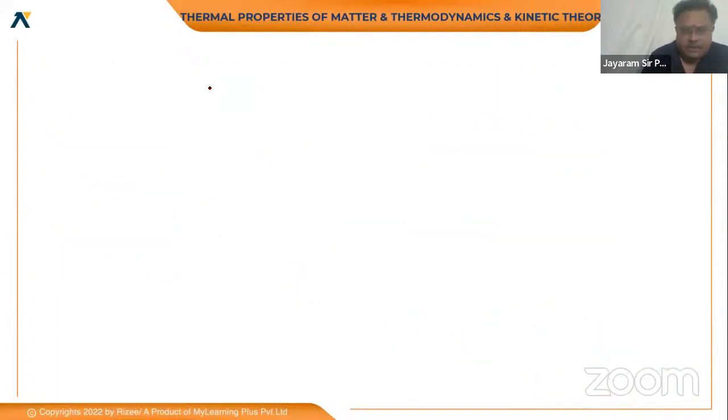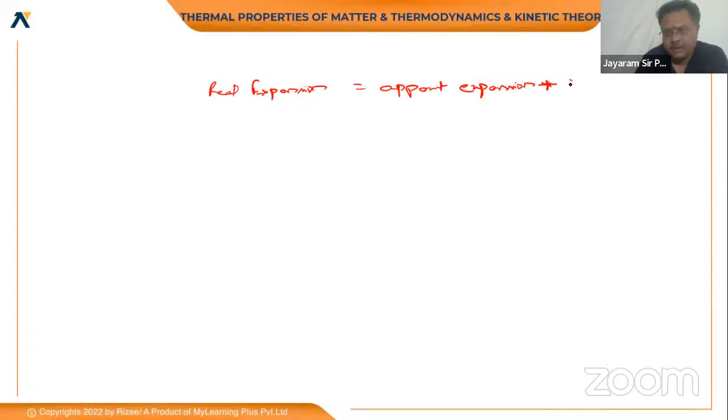The relation between real expansion and apparent expansion is: real expansion is equal to apparent expansion plus expansion of the container. So gamma R is equal to gamma A plus gamma of the container, since the container is a solid and these two are concerned with the liquid.